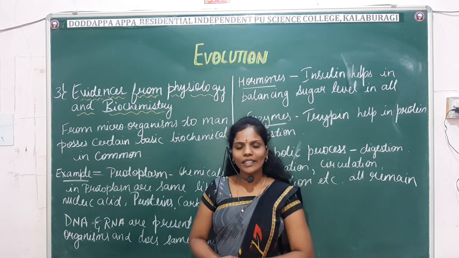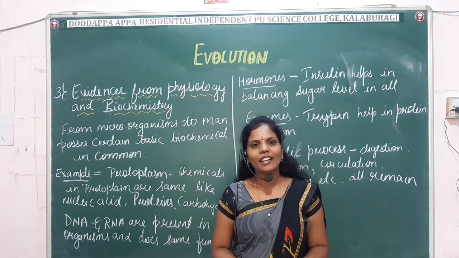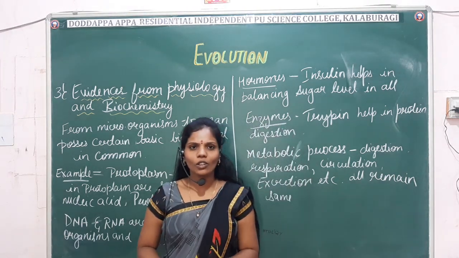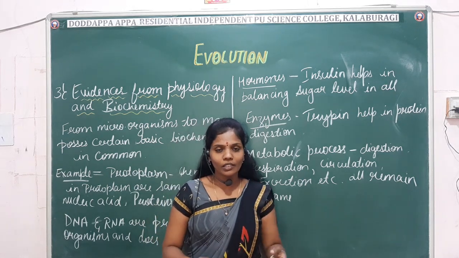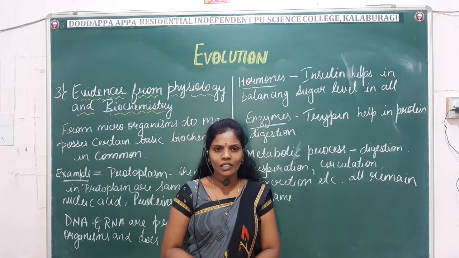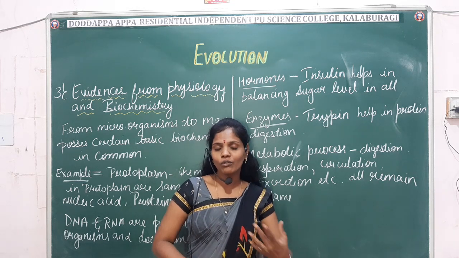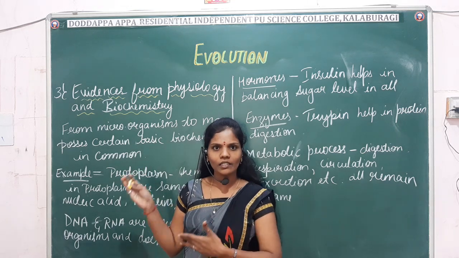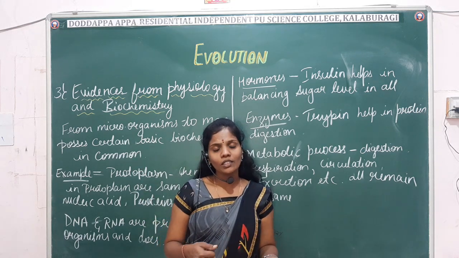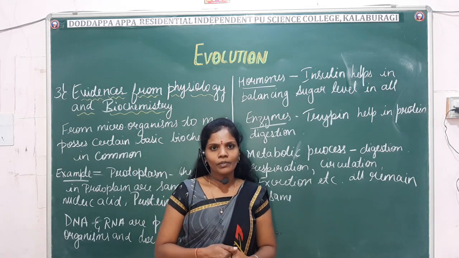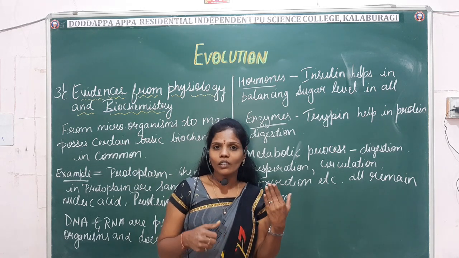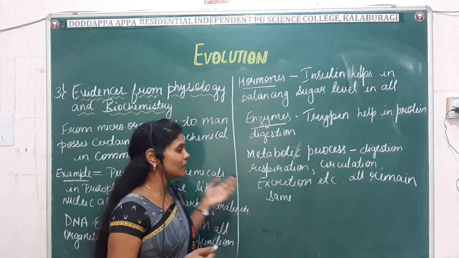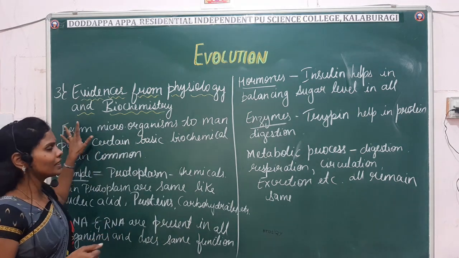Okay, so next we'll move on to the most interesting evidence, that is the evidence from physiology and biochemistry. As you already know, all living organisms, including human beings, are made up of different chemicals in our body, and they are also necessary for the functioning of the different organs. In our body we have different types of organs, that is physiology, and each organ has its own function for the normal maintenance of the body. For these functions we need chemicals, and chemicals in biology is biochemistry.